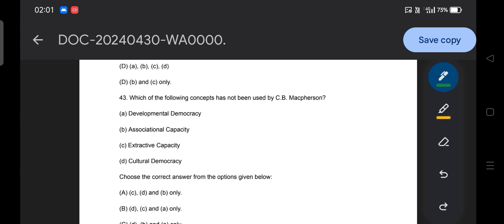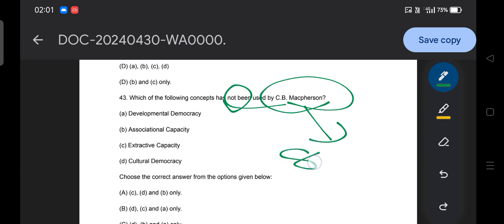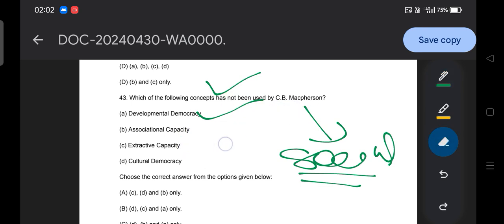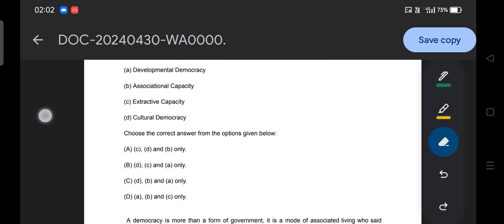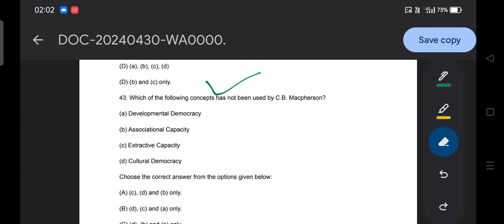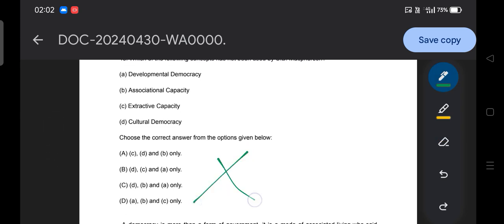Moving to the next question: which one of the following concepts has not been used by C.B. Macpherson? Okay, let me explain. C.B. Macpherson is a socialist political thinker and a direct democracy supporter, and he basically talks about two concepts. The options are developmental democracy, associational capacity, extractive capacity, and cultural democracy. So you need to find which one is not used. So the answer of this question is the option not appropriately mentioned.